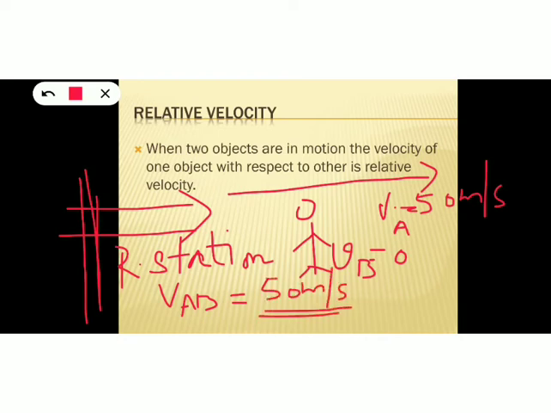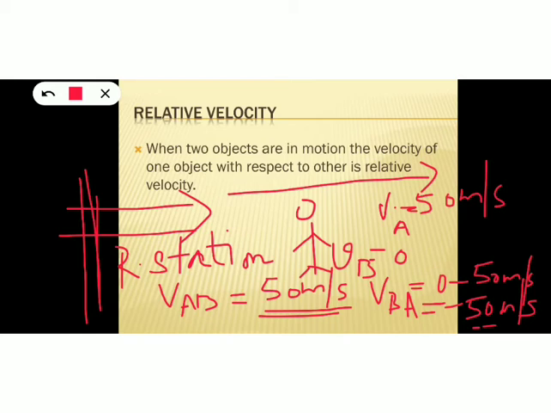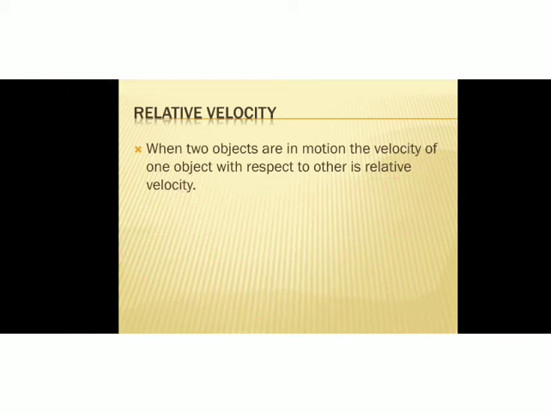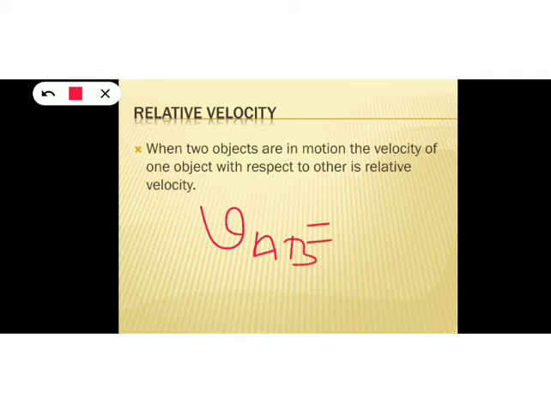Right. And what will be VBA? VBA will be equal to VB minus VA. Here VB is 0. 0 minus VA is 50 meter per second. That is VBA will be minus 50 meter per second. Okay. So this is another case of relative velocity. And in all these three cases, it was very clear VAB is always equal but at the same time opposite to VBA, isn't it?